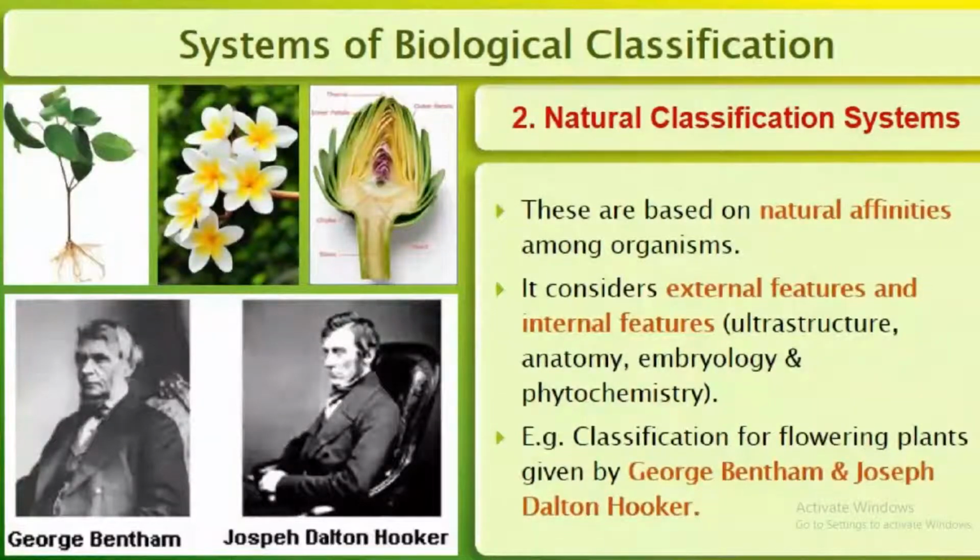The second system of classification, natural classification system. These are based on natural affinities among organisms. It considers external features and internal features like anatomy, ultrastructure, embryology, phytochemistry, etc. Example for natural classification system, classification for flowering plants given by George Bentham and Joseph Dalton Hooker.